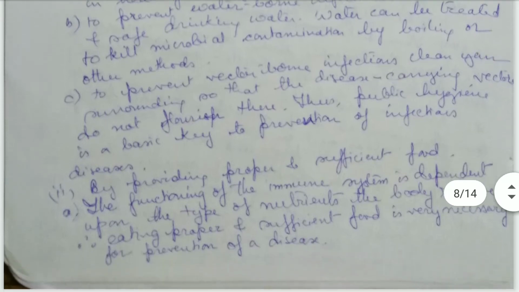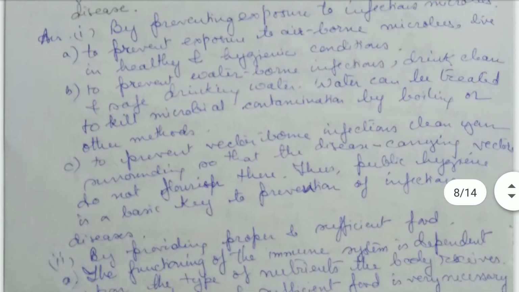And the third point is preventing vector-borne infections, like by cleaning our household surroundings so that the disease-carrying vectors do not flourish there. Therefore, public hygiene is the basic key to preventing these infectious diseases. So we should maintain public hygiene.